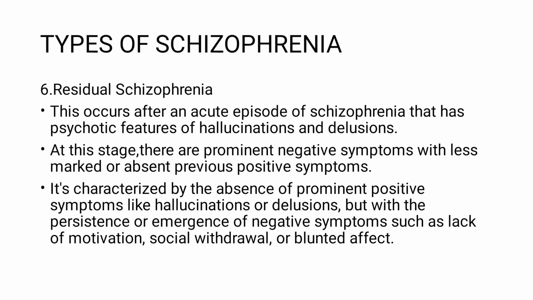6. Residual schizophrenia. This occurs after an acute episode of schizophrenia that has psychotic features of hallucinations and delusions. At this stage, there are prominent negative symptoms with less marked or absent previously positive symptoms. It's characterized by the absence of prominent symptoms like hallucinations and delusions, but with the persistence or emergence of negative symptoms such as lack of motivation, social withdrawal, or blunted affect.